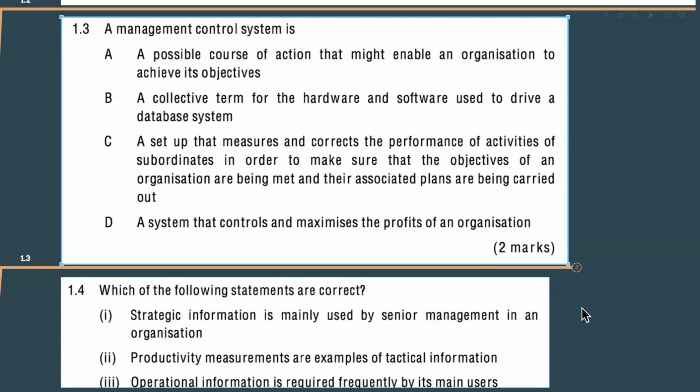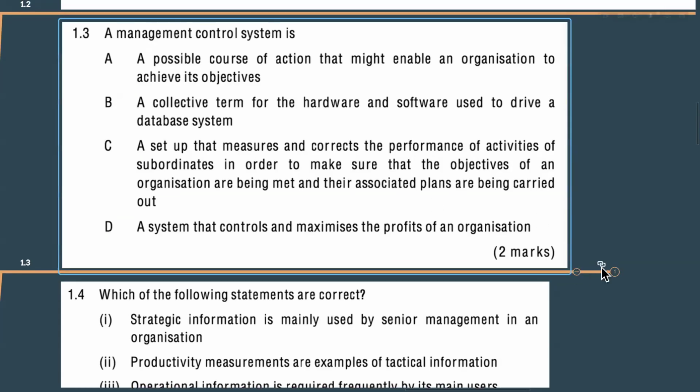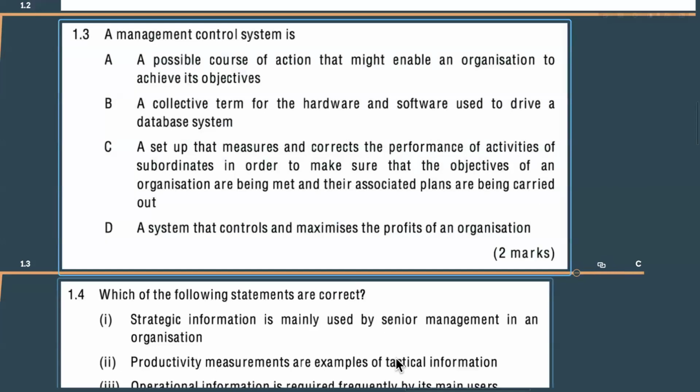What is your answer? Just now, I have highlighted a word also. Employees means subordinate. So management control system means a setup that measures and corrects the performance of activities of subordinates, means employees. For what? In order to make sure the objectives of an organization are being met and the associated plans are being carried out. So that's why the answer is going to be C. It's not a system that controls and maximizes the profits.